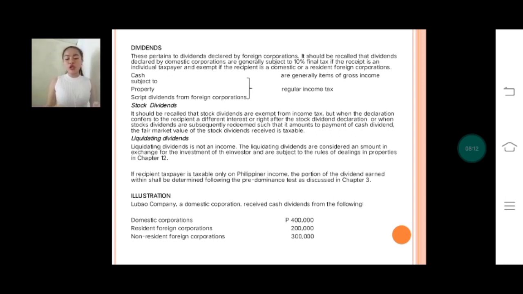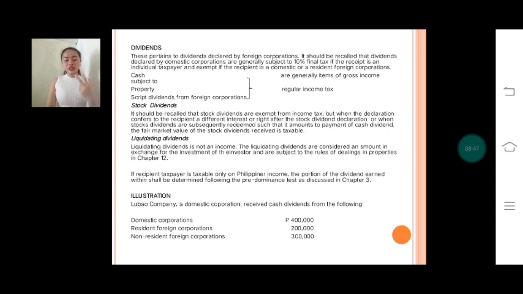So I have here an illustration. Lubao Company, a domestic corporation, received cash dividends from the following: domestic corporations 400,000, resident foreign corporations 200,000, and non-resident foreign corporations, which is 300,000. So the 400,000 intercorporate dividends declared by domestic corporations is exempted from final tax. Therefore, it is not an item of gross income subject to regular income tax. While the 500,000 total dividends from the resident and non-resident foreign corporations are items of regular income subject to regular income tax and shall be reported as follows.